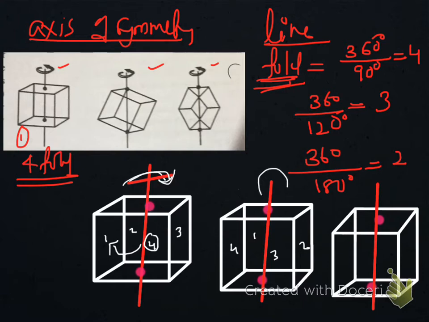When again rotated through 90 degree, 2 comes to the third, 3 goes to 4, 4 goes behind and 1 comes to the right, then 2 comes to front, 3 here, 4 in the back and 1 in the left.